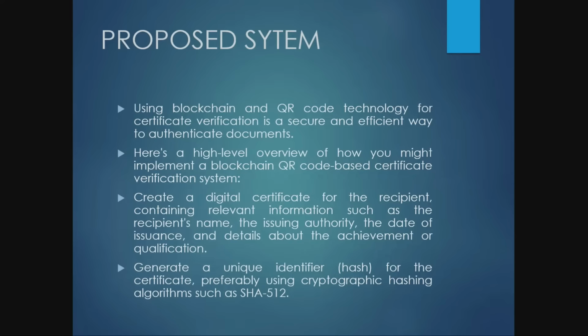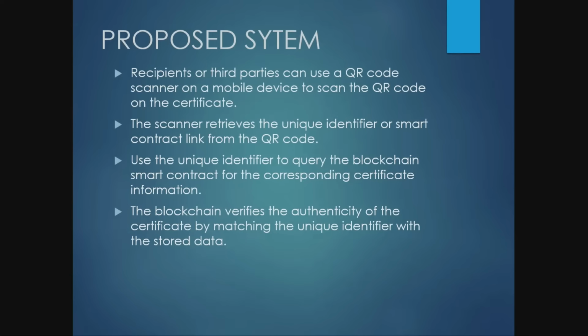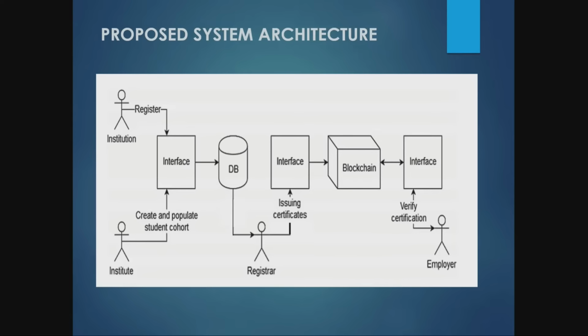The main process involved here is that we are using the SHA-512 algorithm, which is a much more secure algorithm when compared to the existing system. That's what we are going to do here. Also, we are using the Ethereum platform to store and retrieve that data in blockchain format. Ethereum is used to generate the smart contract between the verifier, the student and the admin of the system. So we are using Ethereum here. The recipient as well as the student, anyone can validate or verify their certificate.